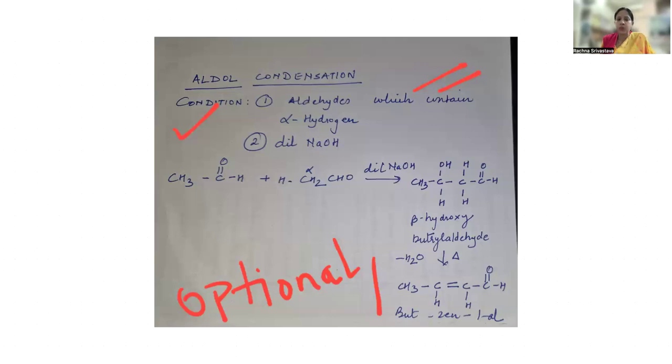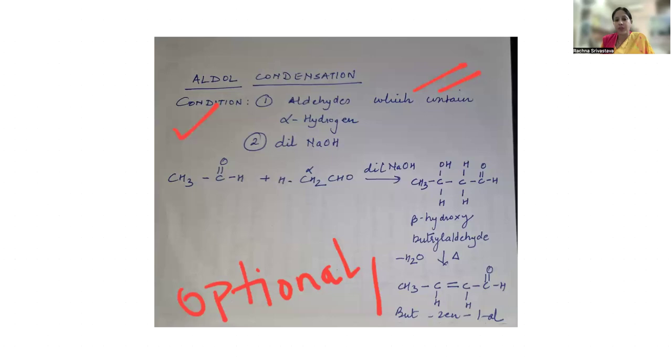So when we take two molecules of acetaldehyde and this reaction takes place in presence of dilute NaOH, our condensed product is beta hydroxybutyl aldehyde. इसको हम एल्डोल इसलिए कहते हैं क्योंकि अगर हम इसका स्ट्रक्चर देखें तो we have got OH group also and we have got CHO group also, but the IUPAC name is beta hydroxybutyraldehyde.